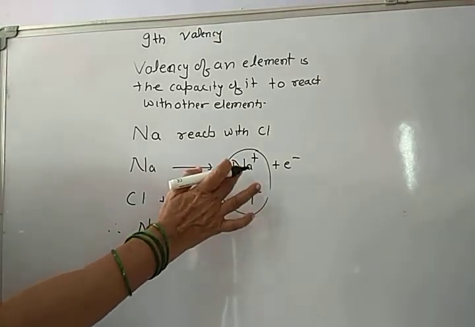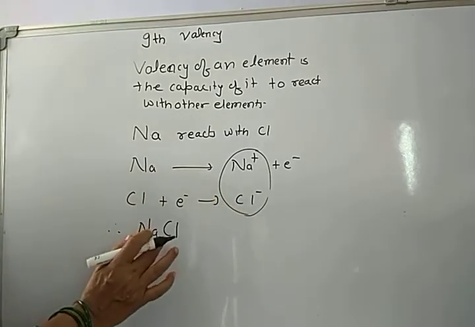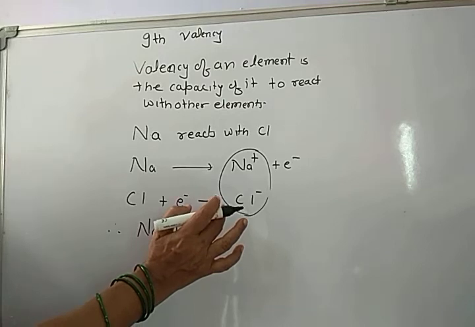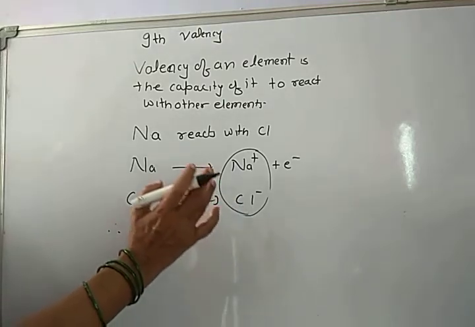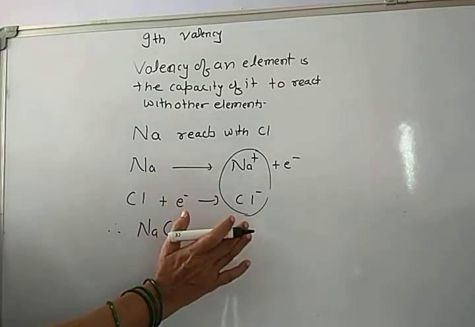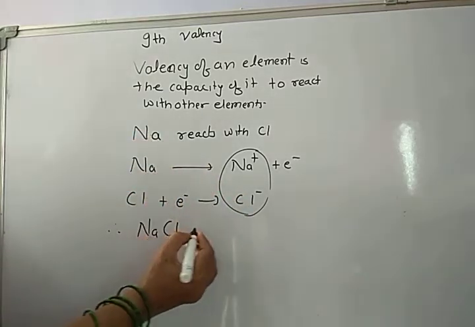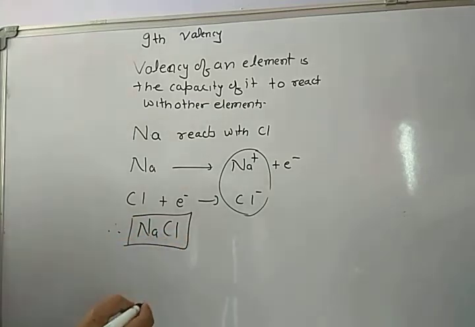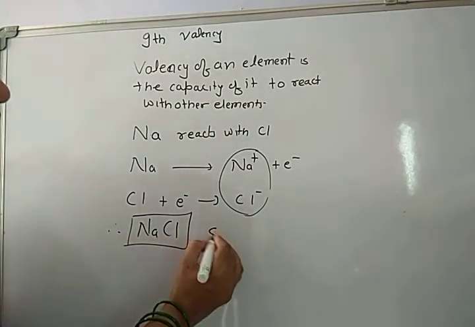These are called as ions. This is positive ion, this is negative ion, and these ions are electrically charged, and therefore there is force of electrostatic attraction because those are opposite charges, and they form ionic compound, and such ionic compounds are very strong compounds.